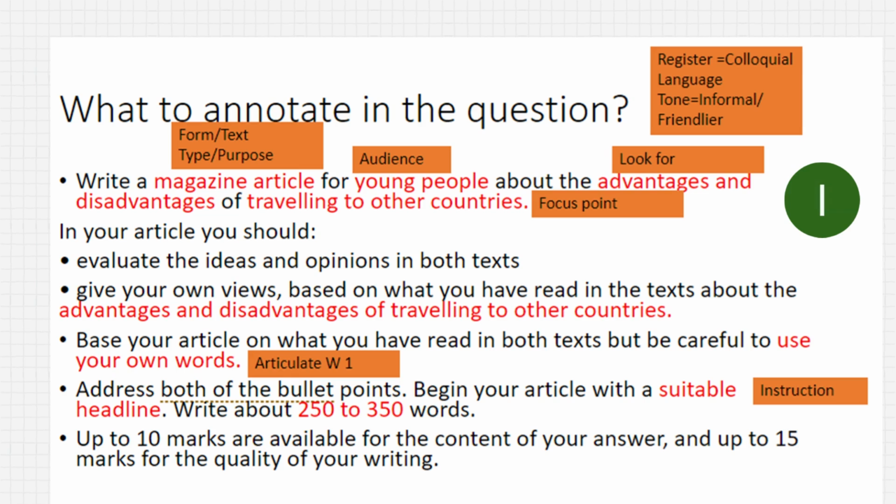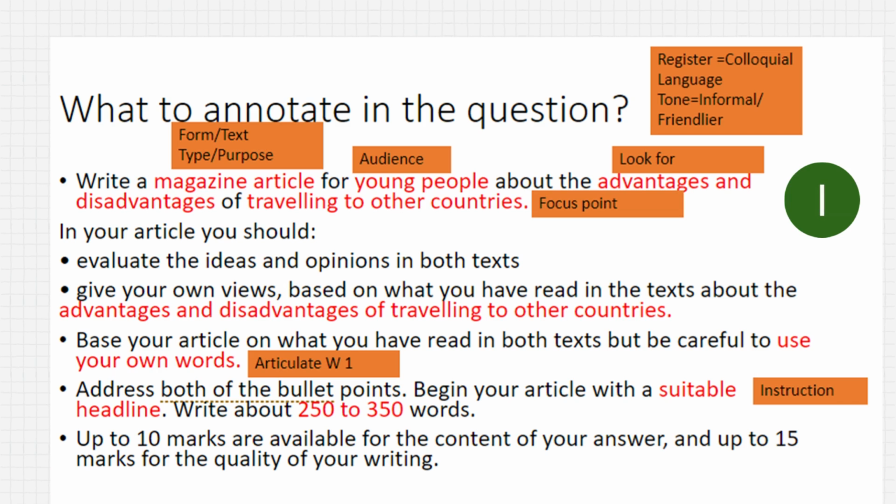So we begin with first decoding the question. For decoding the question, we will be generously applying all the annotations. And to start with, write a magazine article for young people about the advantages and disadvantages of traveling to other countries. You will see that I have already annotated.